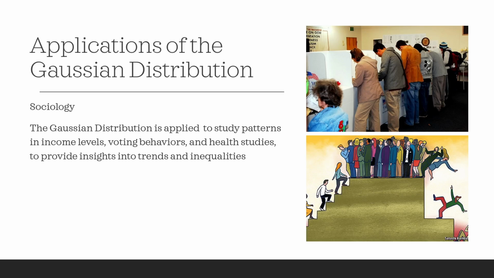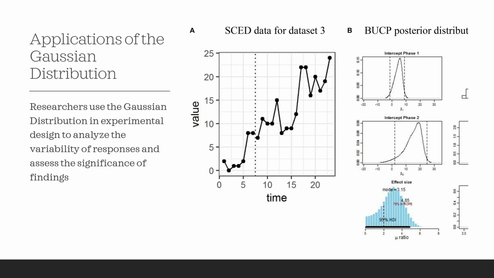It is also applied in voting patterns to study how common behaviors are distributed, and also applied in health studies to understand the average health. In research, data collected from experiments and surveys tends to follow a bell curve, which helps identify patterns and determine if the data is consistent or if there are any statistically significant differences.